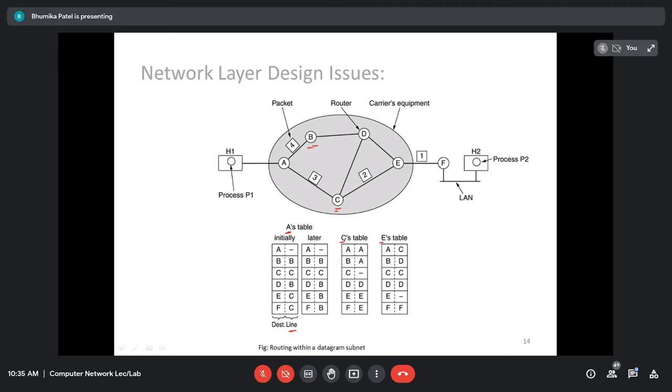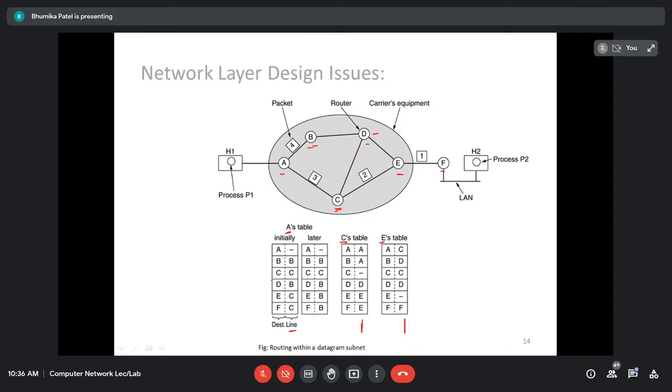Similarly, if you see the routing table for router C, router C is directly connected to router A, router D and router E. So in the line column, either A or D or E will be there. Similarly, see the table for router E. Router E is connected to router D, router C and router F. So obviously in the line column, you are going to have only these three routers. Did everyone understand the line column? Yes or no?